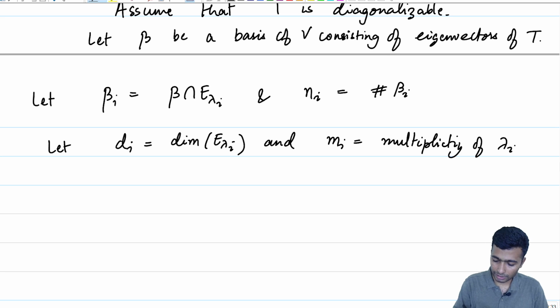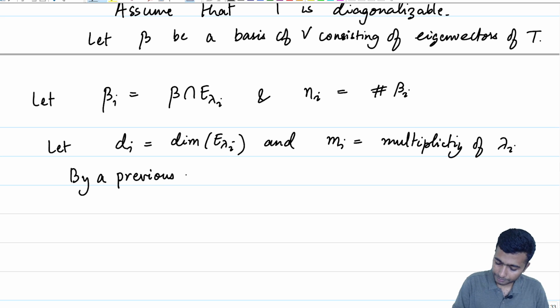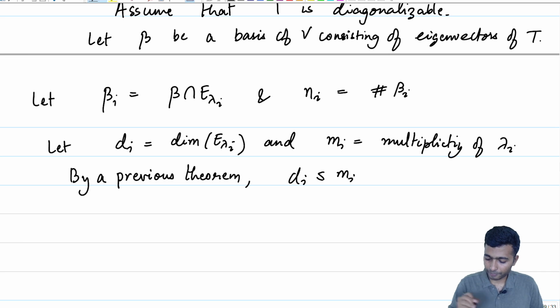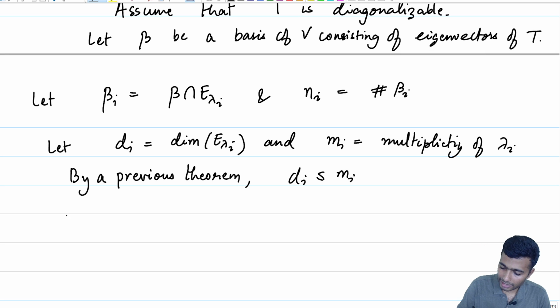We know that di is, by a previous theorem, less than or equal to mi, and the fact that beta i consists of linearly independent eigenvectors corresponding to lambda i implies that, and the above observation,